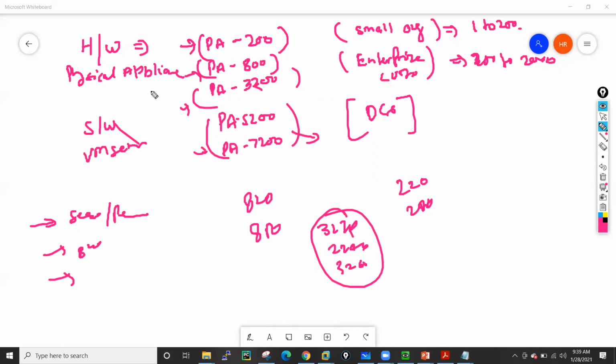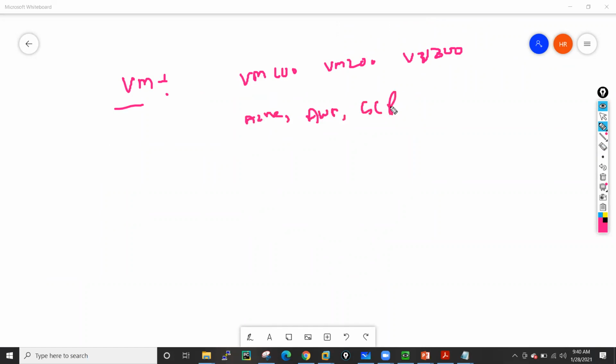So this is regarding the hardware models. Then let's discuss the virtual models as well. The Palo Alto firewall also supports VM series devices. So Palo Alto has the VM 100, then VM 200, then VM 300 series. These are the VM series. And also we can install Palo Alto in Azure, AWS, and GCP cloud.